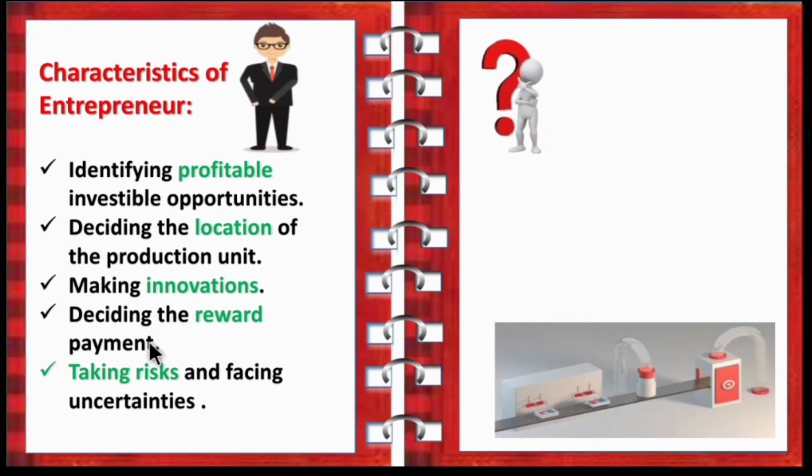Deciding the reward payment: you have to reward the workers to encourage them. Taking risk and facing all uncertainties. So these are all the qualities of an entrepreneur.